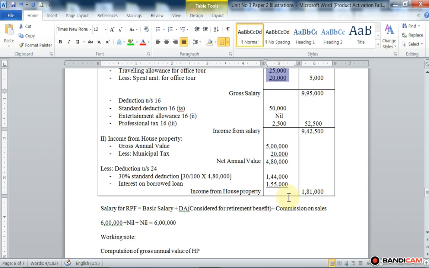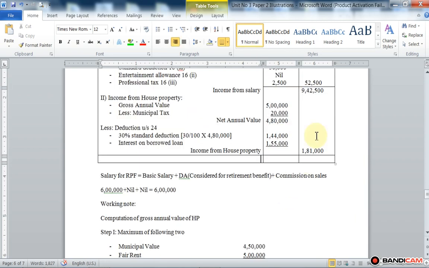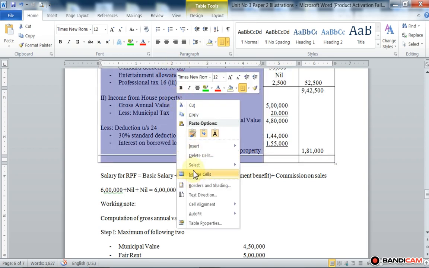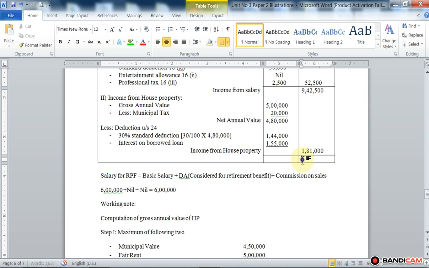Now we make the addition of salary plus income from house property. Now make the total of outer column.